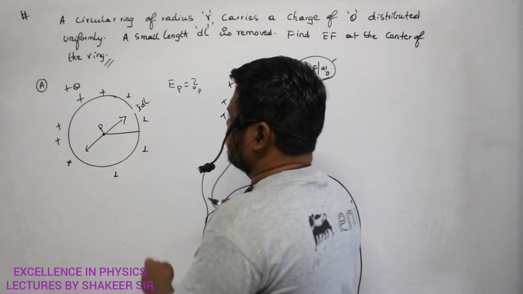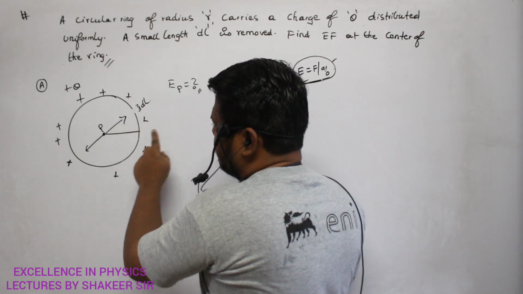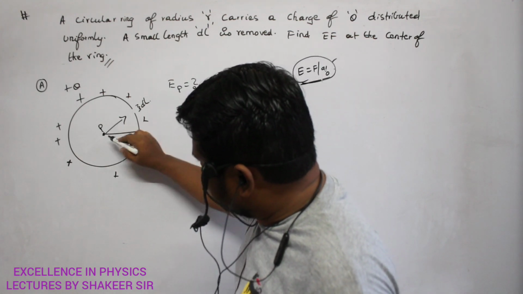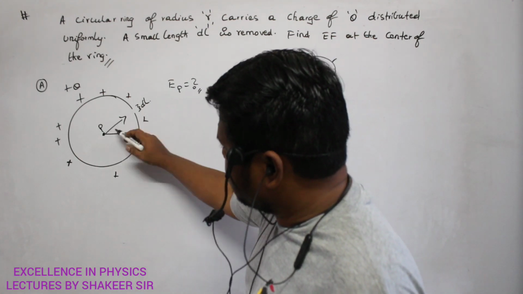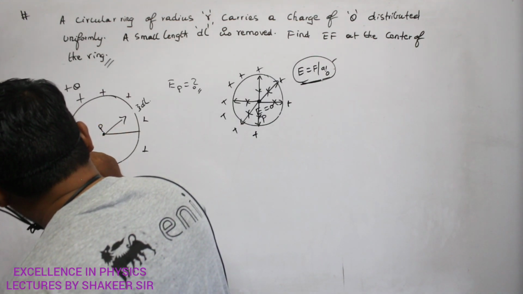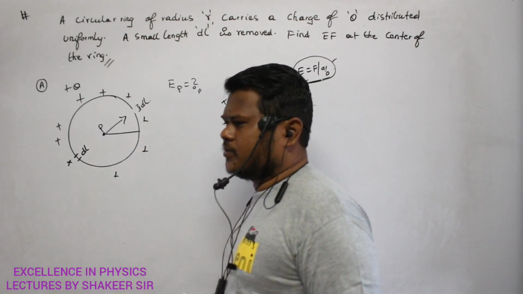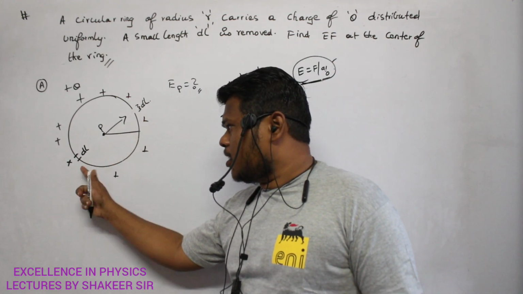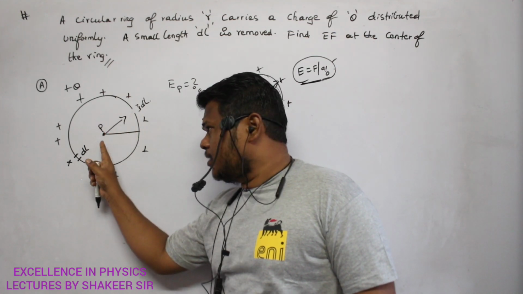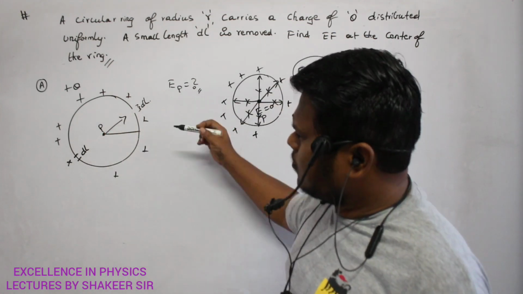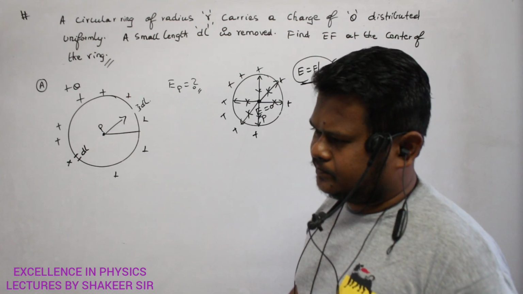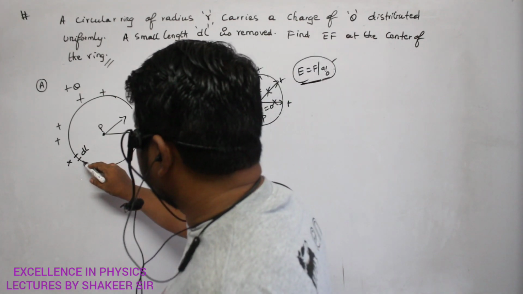But now, if this dl is cut and removed, then its electric field becomes 0, and only the opposite electric field is present. So this electric field is due to exactly the same amount of dl which is present on the opposite side. Due to the exactly opposite dl, electric field is present, and this is the net electric field acting at that point. What about all the remaining electric fields? They have cancelled with each other. So, electric field due to the small dl.